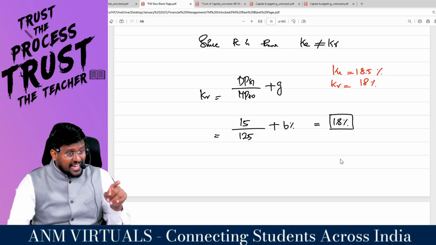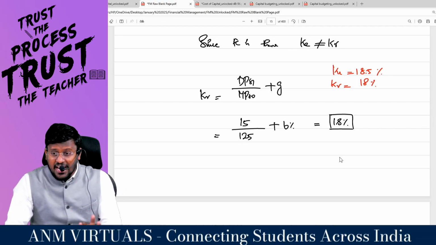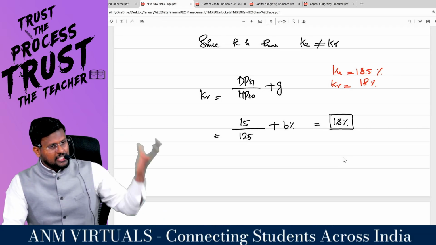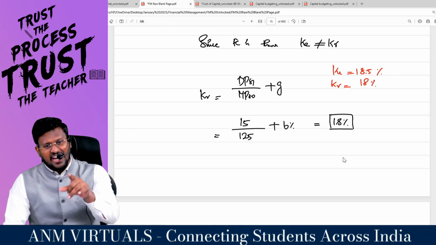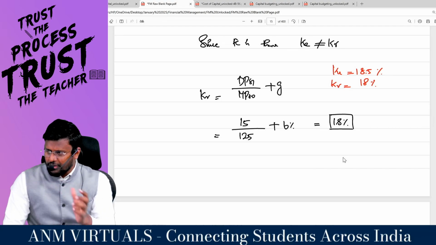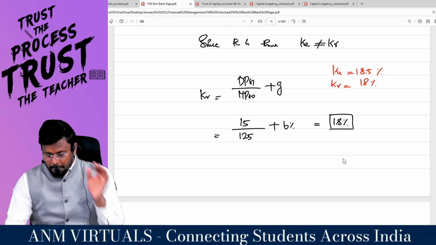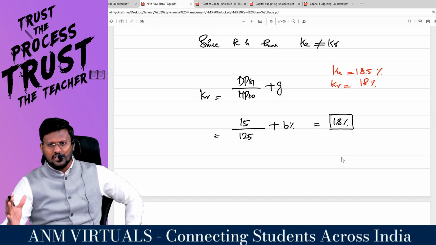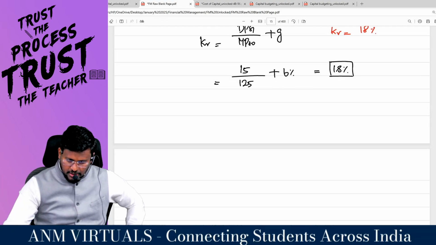Comfortable? Always KR will be less than KE, because KR is an internal source of finance and KE is an external source of finance. KE is the costlier source of finance and KR is a little cheaper as compared to KE, because of the villain, that is flotation cost. Very logical discussion.